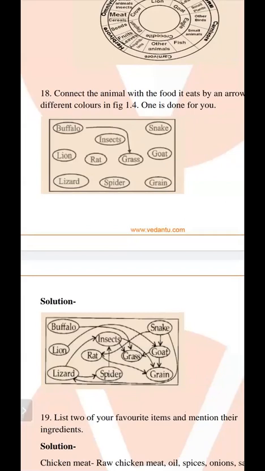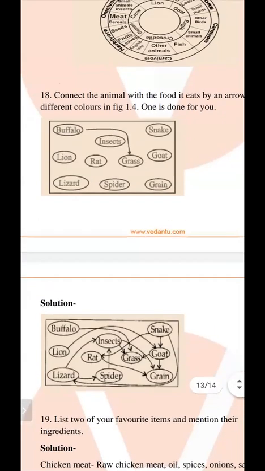Lizard eats spider. Spider eats insects. And rat eats grain. Goat eats grass. Snake eats rat. So you have to connect the animal name with the food which it eats.